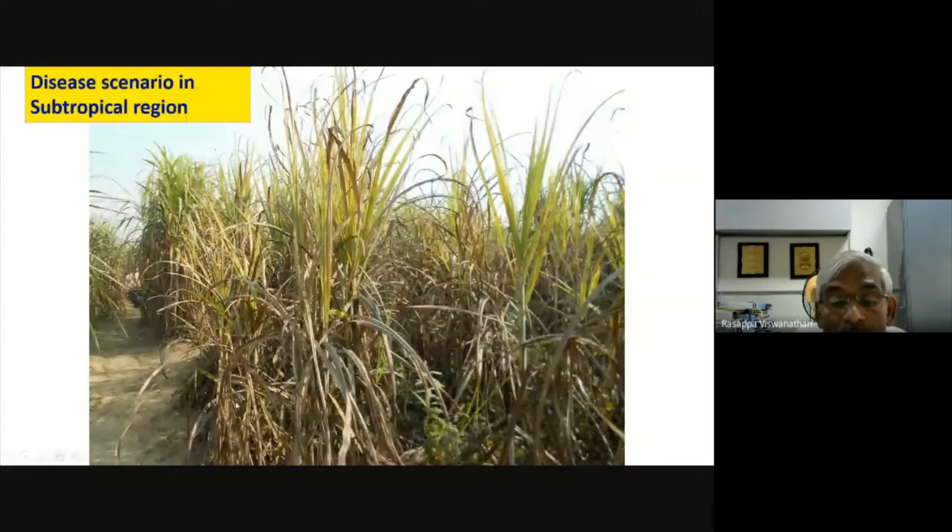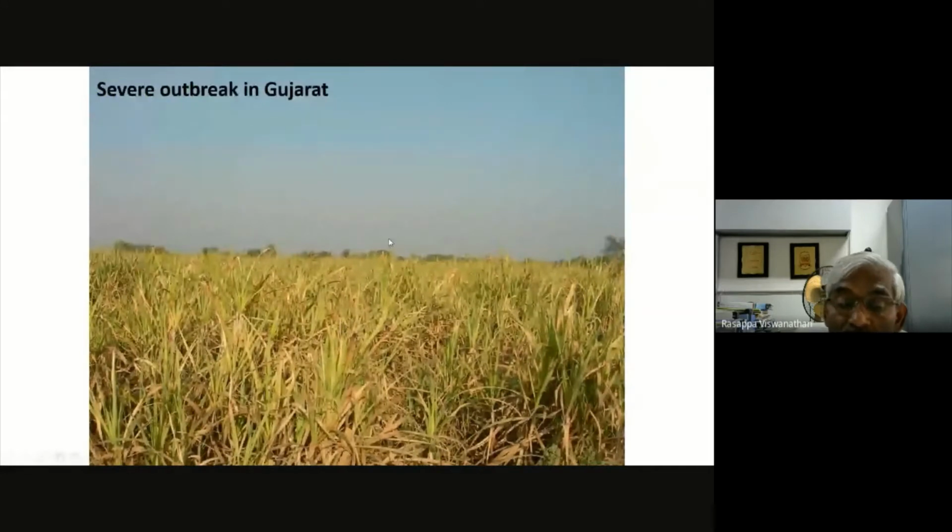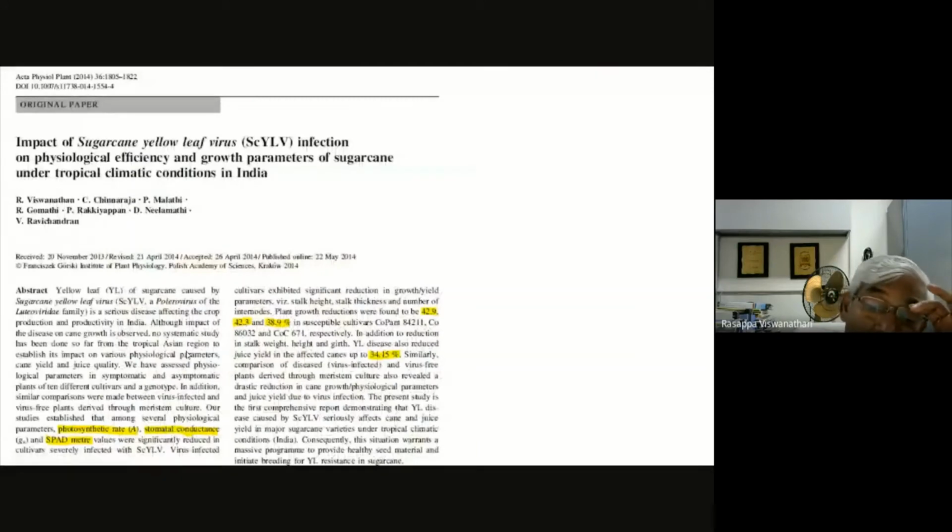And in Gujarat, in the subtropical region, earlier people told there is no OLD. Even some people challenged me. But even today you can go and see in the sugarcane field. This is the destruction this virus has caused in Shahjahanpur and other places wherever I have visited. And again, the Gujarat condition is a peculiar case. The variety was released in 2000, taken from Tamil Nadu, and after that there was no seed program. So in 10-15 years the seed almost totally degenerated. That's why you are seeing large epidemics of the disease. And then, as I mentioned earlier, we have conducted a series of detailed studies.